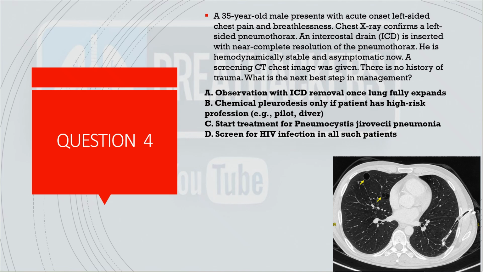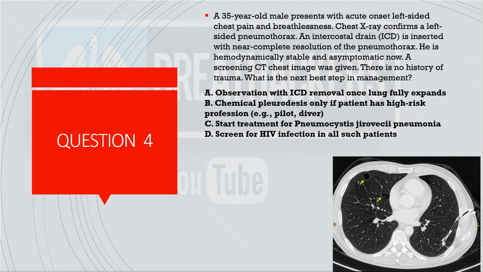Second, we'll do chemical pleurodesis only if the patient has a high-risk profession like being a pilot or a driver. Third, we start treatment for PCP pneumonia. And fourth, we'll screen for HIV infection in all such patients.